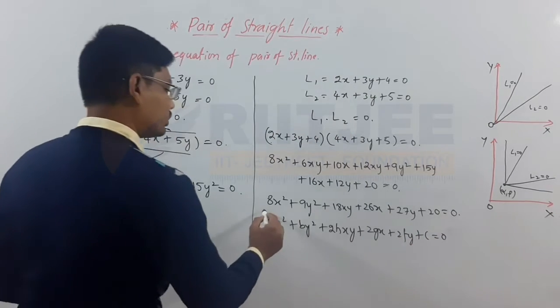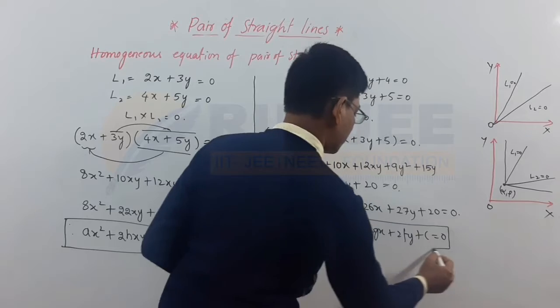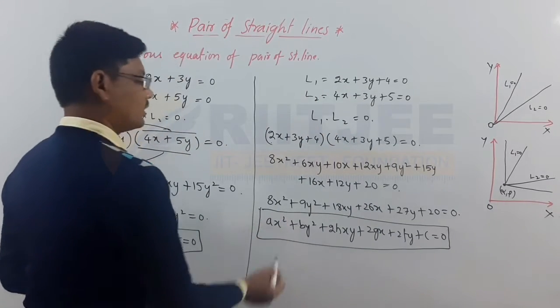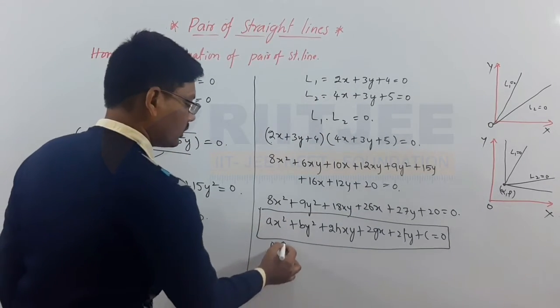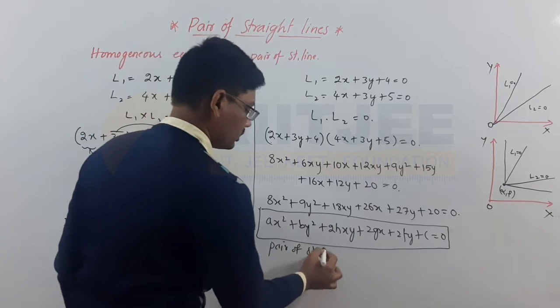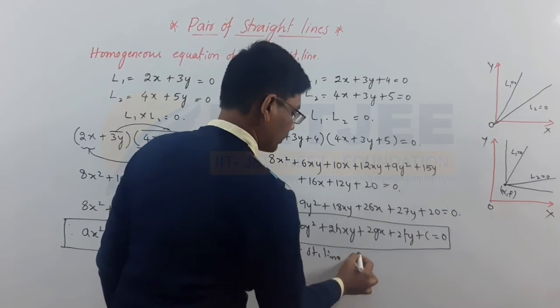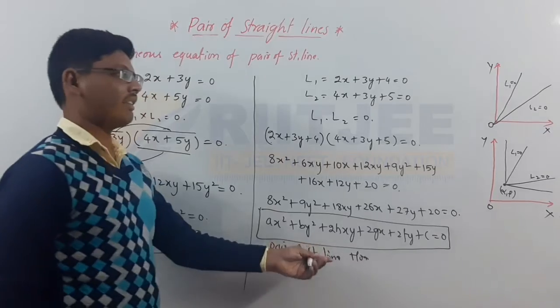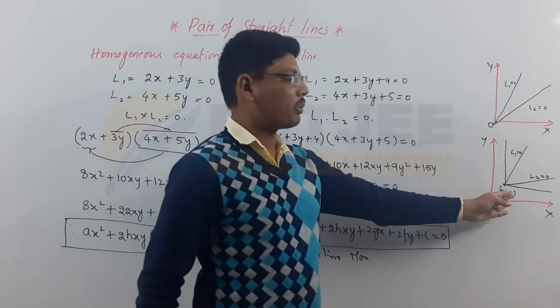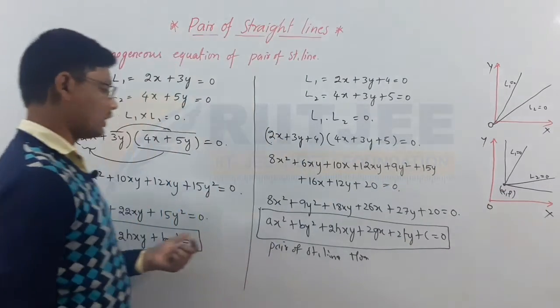This is the most important expression of the general equation of a pair of straight lines. It is not passing through origin here, whereas the earlier homogeneous one is passing through origin.